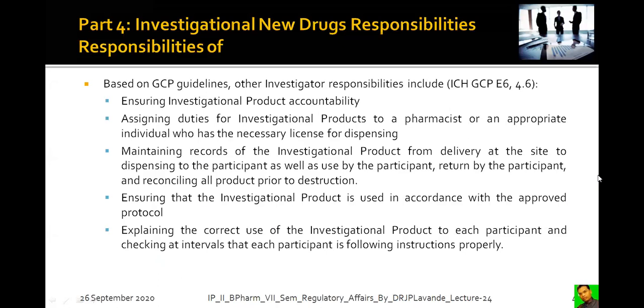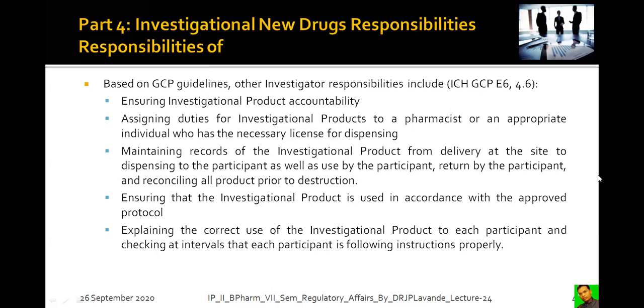Assigning duties for investigational products to a pharmacist or an appropriate individual who has the necessary license for dispensing. Maintaining records of the investigational product from delivery at the site to dispensing to the participant as well as use by the participant, and reconciling all product prior to destruction.